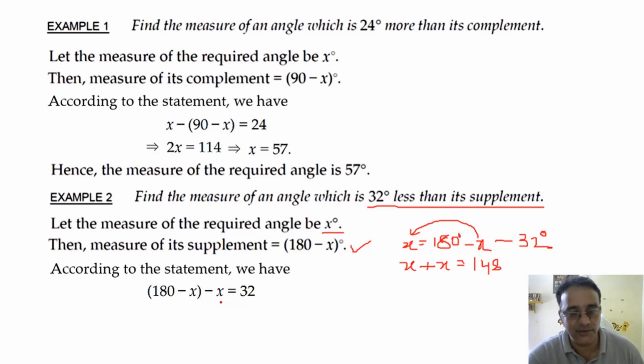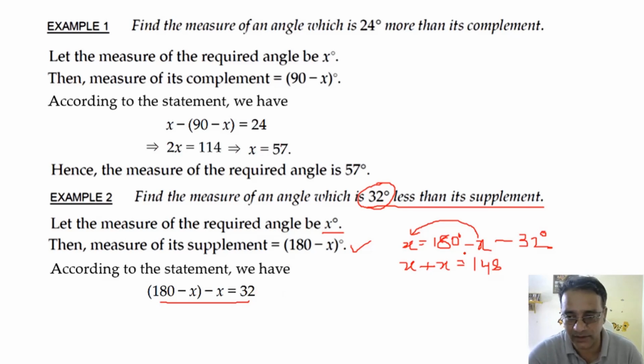Okay, so according to the statement we have 180 minus x is equal to 32. In this way also we can write. देखो अब ये वाला स्टेटमेंट कैसे लिखा हुआ देखो, ये जो एंगल है इससे 32 कम है, मतलब इन दोनों का जो डिफरेंस है, that will be equal to 32. According to this statement I am explaining. See, in the question it is given that this angle is 32 less than this angle. That means the difference of these two angles is 32.